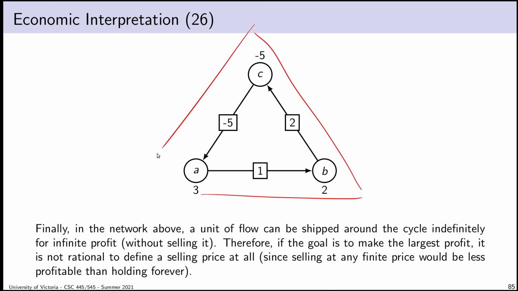There do not exist a set of y values that are feasible for my dual problem, because the best option is to hold the flow and to never buy or sell. And as a result, it makes sense, the dual problem of finding those fair prices, that is infeasible. So we have been able to take this minimum cost network flow problem, convert it to an LP, find an interpretation of those variables in the LP and the dual variables. We understand the interpretation of what the primal LP means.